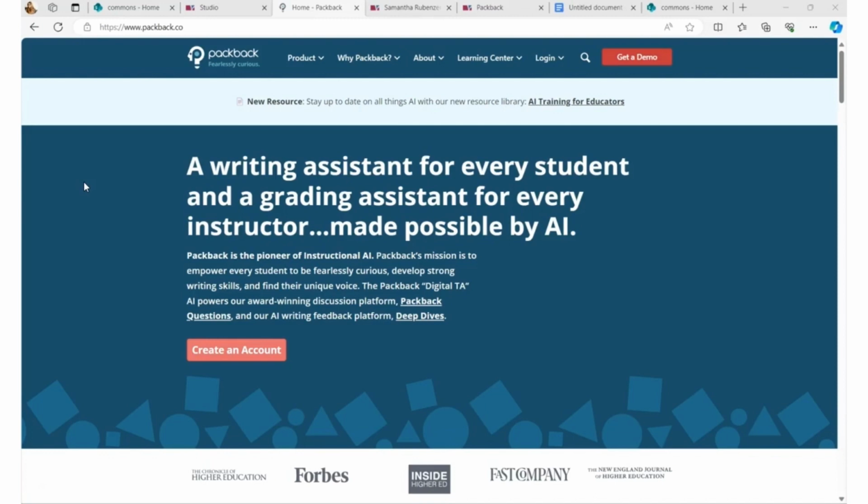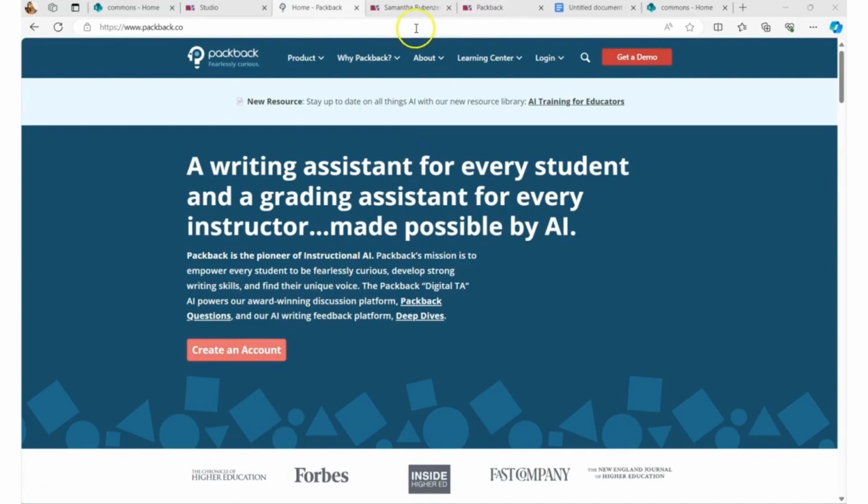What sets PackBack apart from other generative text platforms like ChatGPT and Bard is that this AI component is trained to guide the students' thought processes to their own conclusions rather than giving them a copy-paste response. And it really focuses on empowering the student and giving them their unique voice in their writing. So I'll demonstrate how they have designed their AI feedback component for achieving that goal through the use of an example of writing a paper about river otters.